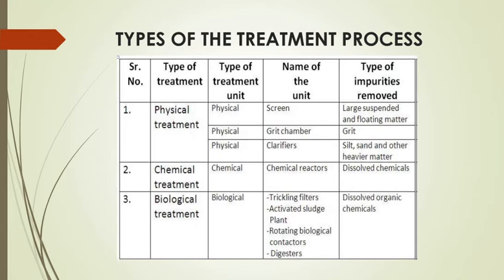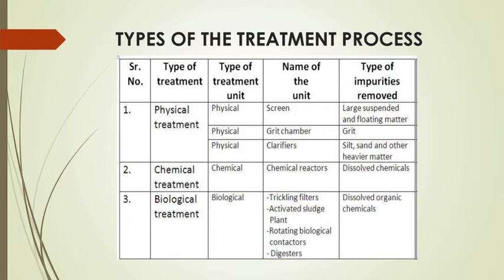In chemical treatment, we can use different dissolved chemicals, like aluminum sulfate and lime. These different chemicals can be used for the coagulation process. After the addition of the coagulant, the colloidal particles, which carry a negative charge, come closer and create a floc. That larger, settleable floc can be removed in the secondary settling tank. So in chemical treatment we add dissolved chemicals like alum and lime, which help to remove colloidal solids.